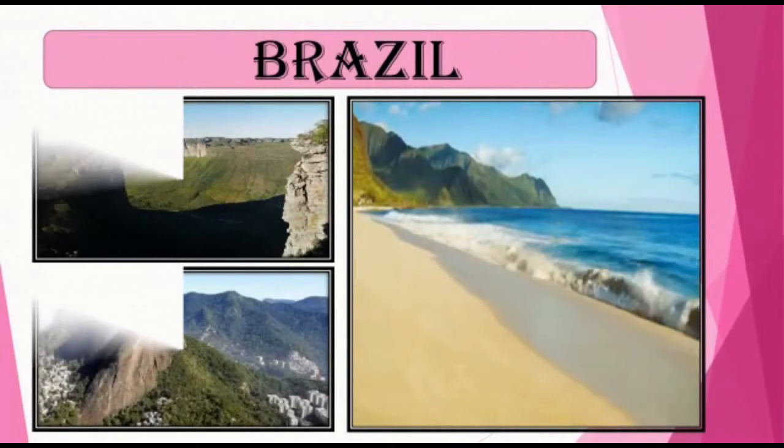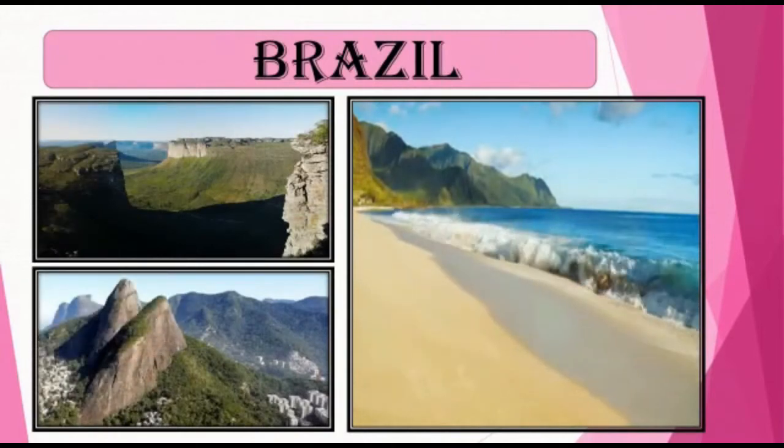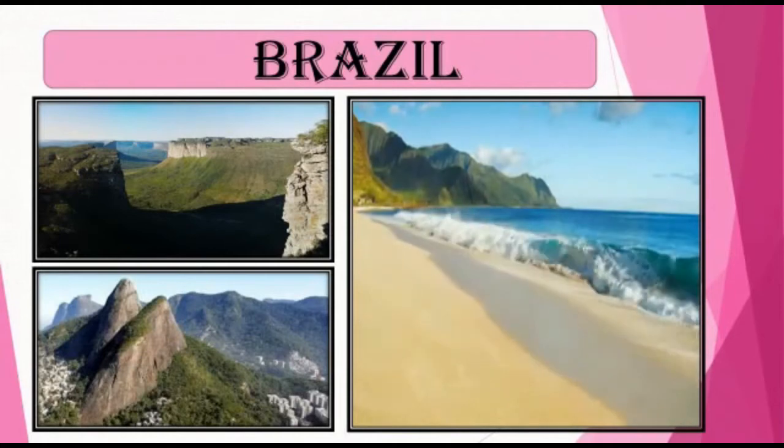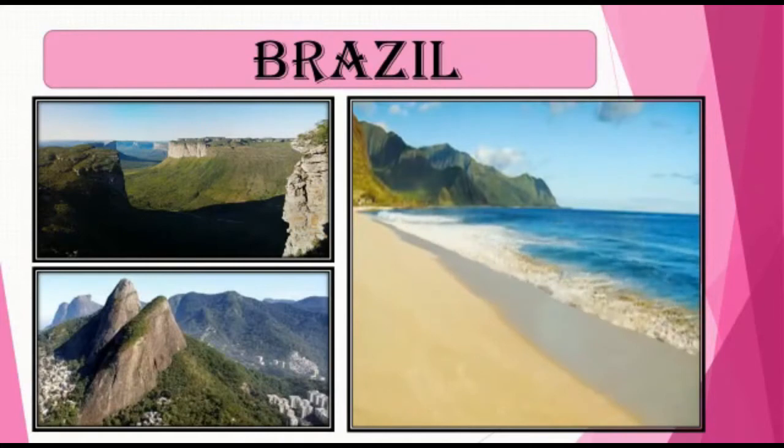As we all know, India has immense plateaus, mountains, plains, deserts and a long coastal area. Similarly, Brazil also has highlands and coastal areas.